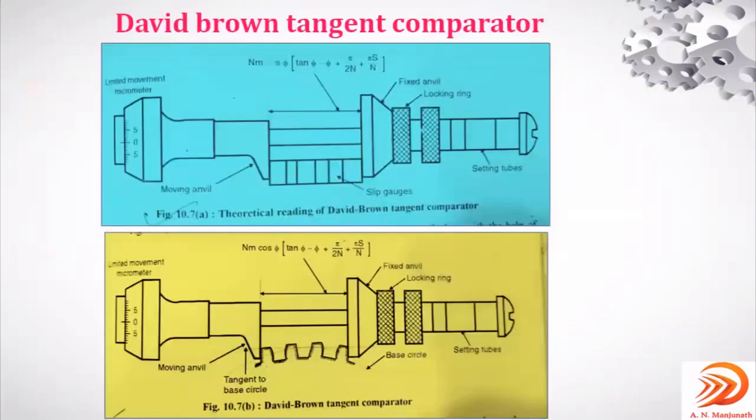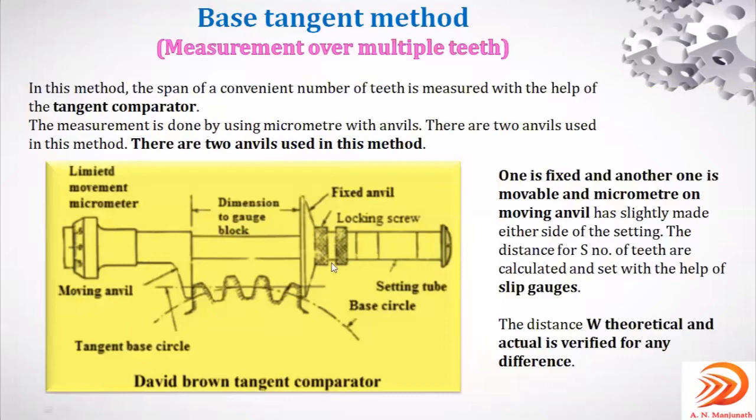It is measurement over multiple teeth, rather than measuring only on a single tooth. Here we measure on multiple teeth to overcome the disadvantages, or demerits, of the gear tooth vernier caliper method, which we discussed in the first one.